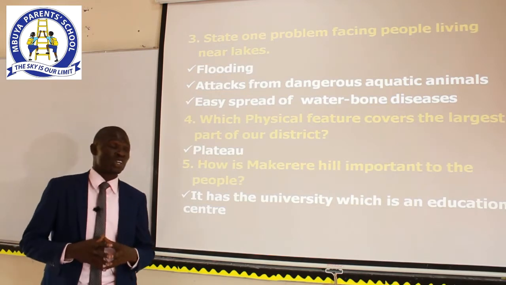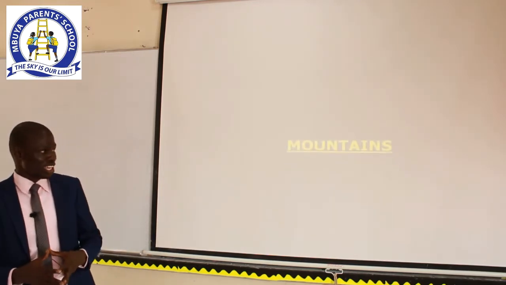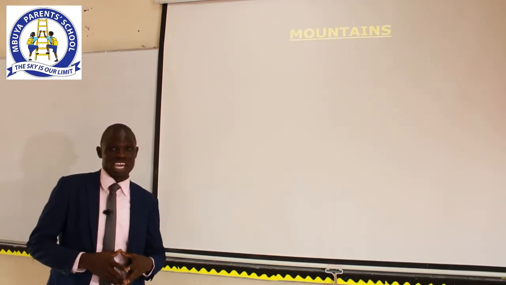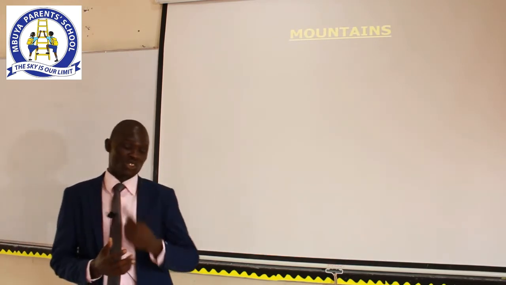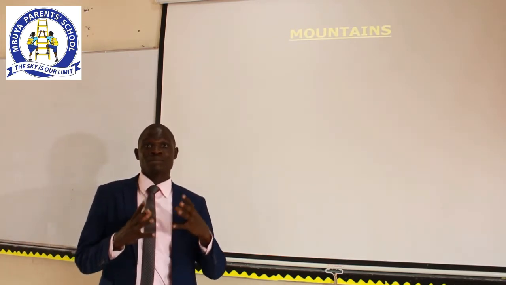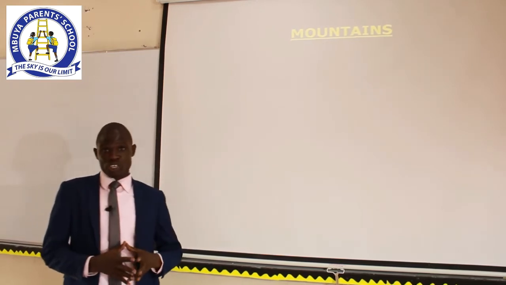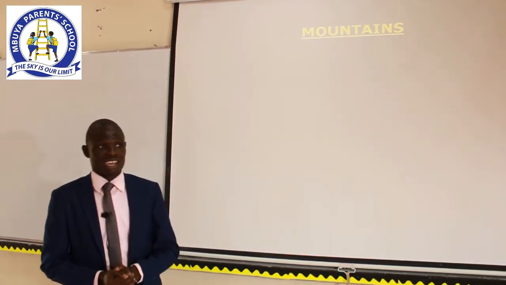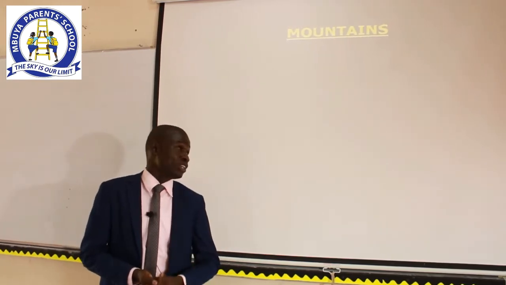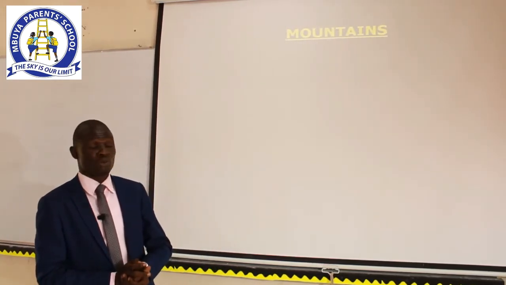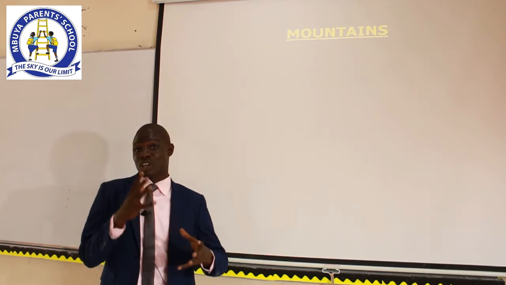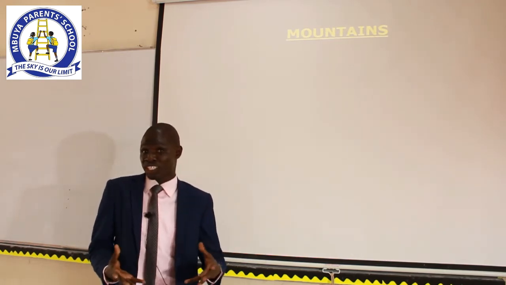Let's move on to the second lesson, and in this lesson we are going to talk about one physical feature, and that is mountains. My dear children, by the end of this lesson, you should be able to define what a mountain is and some terms that are related to mountains.